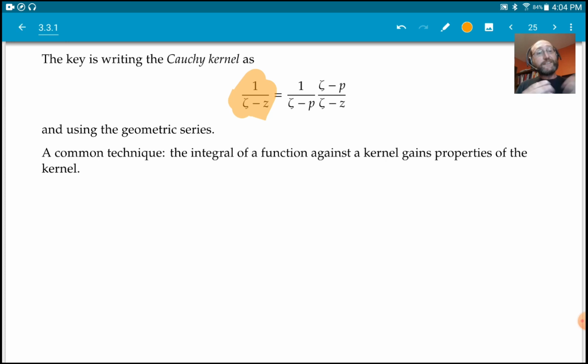So in this case, it gains analyticity. Now, the fact that it equals the function that we started with means that the original function is analytic.